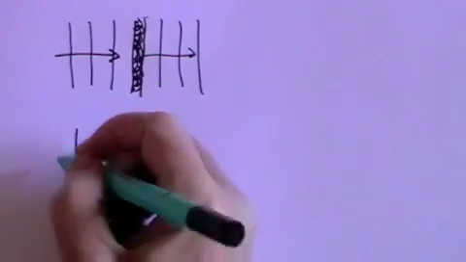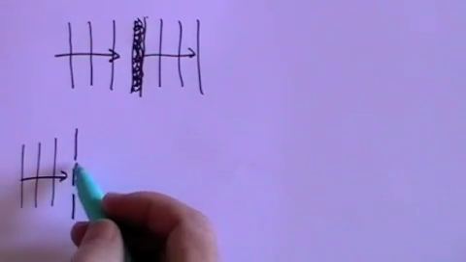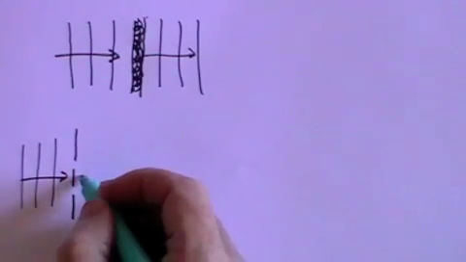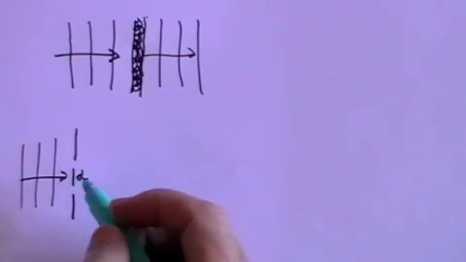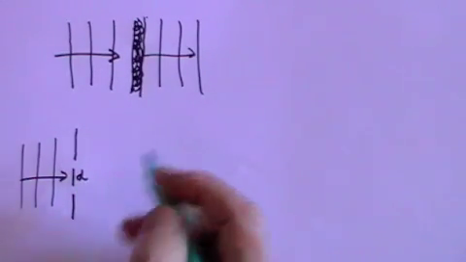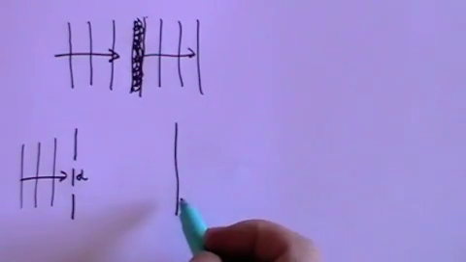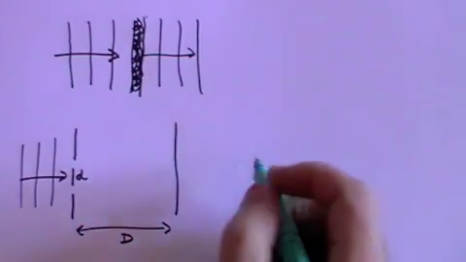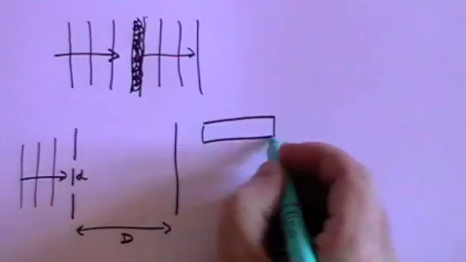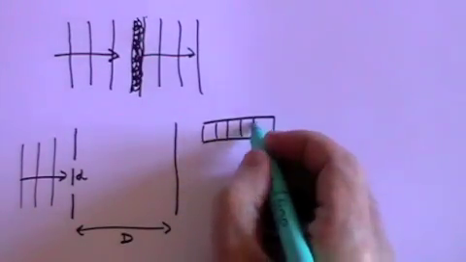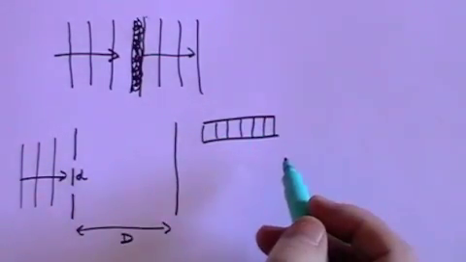But basically what Young did was to take waves which he directed at a double slit separated by a distance d. d is the distance between the slits. And he looked to see what he got on a screen some distance away. And he found that he got a fringe pattern of light and dark spaces.